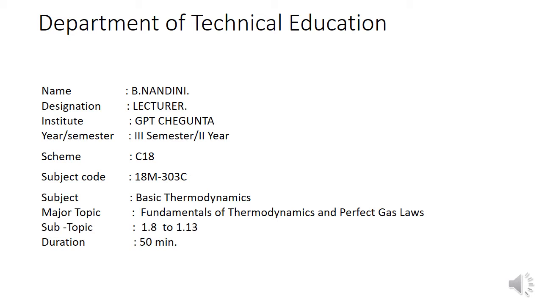Next, coming to the thermodynamic system. A thermodynamic system consists of a system, boundary, surroundings and universe. First, what is a system? A system is the region or space that contains matter and whose behavior is to be investigated. That is called a system.